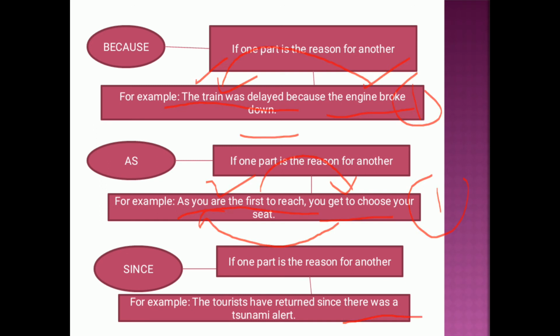As there was a tsunami alert. So what is the reason the tourists returned back? Because there was a tsunami alert. So one part is the reason for the other part, like the second part is the reason for the first part, that the tourists have returned back.